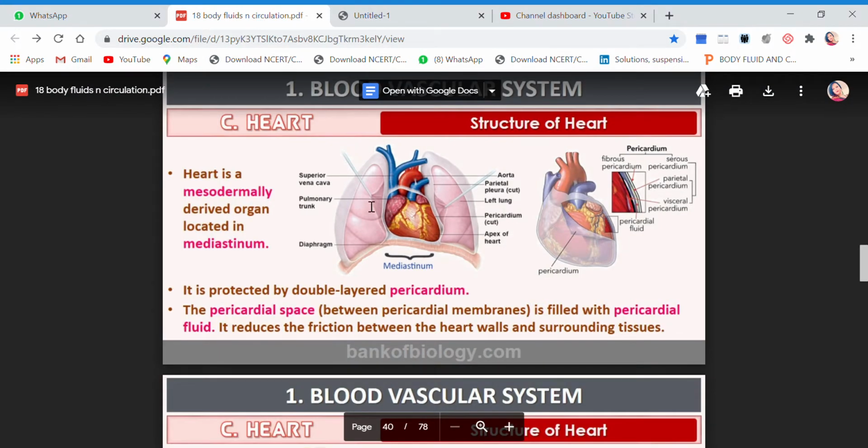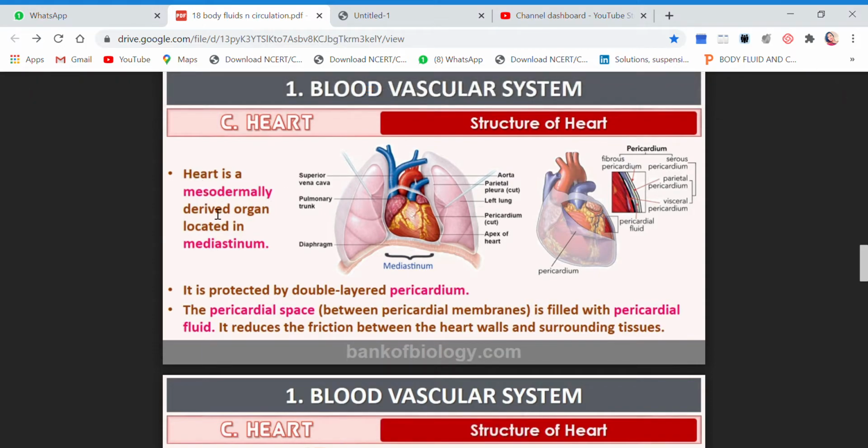In this diagram, you see heart is mesodermally derived. Already I told you. It is protected by a double layered pericardial wall. Now to show you, they have just focused on this portion of the heart, pericardium. See, the two pericardium, one is the parietal pericardium and the other one is the visceral pericardium, and in between these two pericardium there is pericardial fluid.